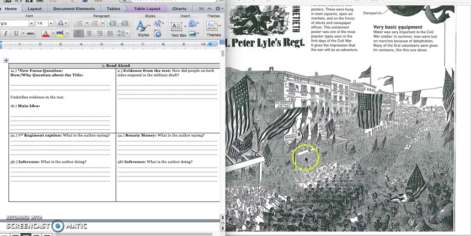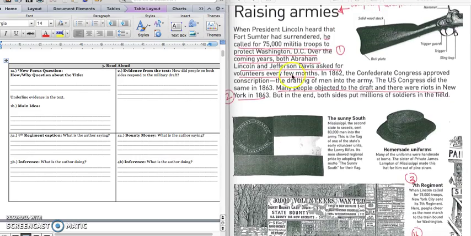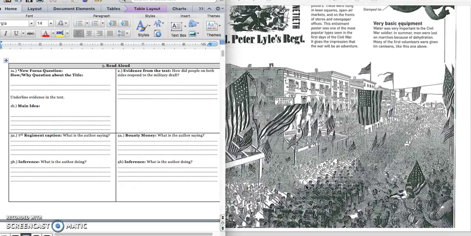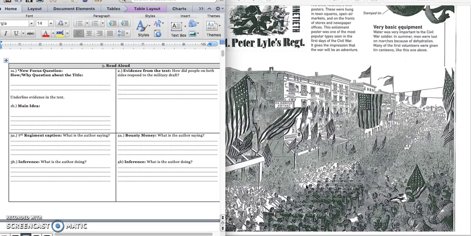And so this paints kind of the opposite picture of what the author was saying in the paragraph. And so when we're thinking about what is the author doing, the author is providing new evidence for how New York responded to Lincoln's call for soldiers.